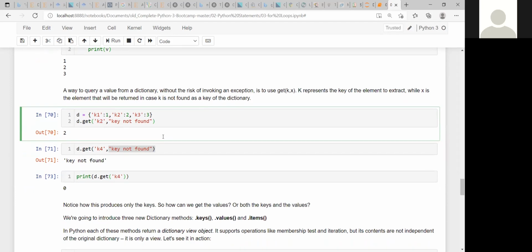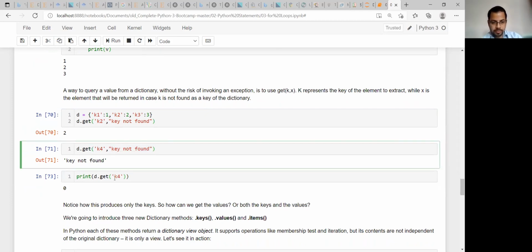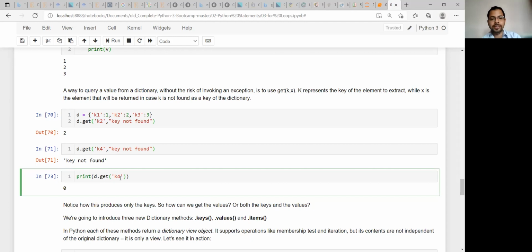Then why are we using key not found? Suppose you are not using key not found, no problem, you can write d.get K4. Then you are getting None, right?